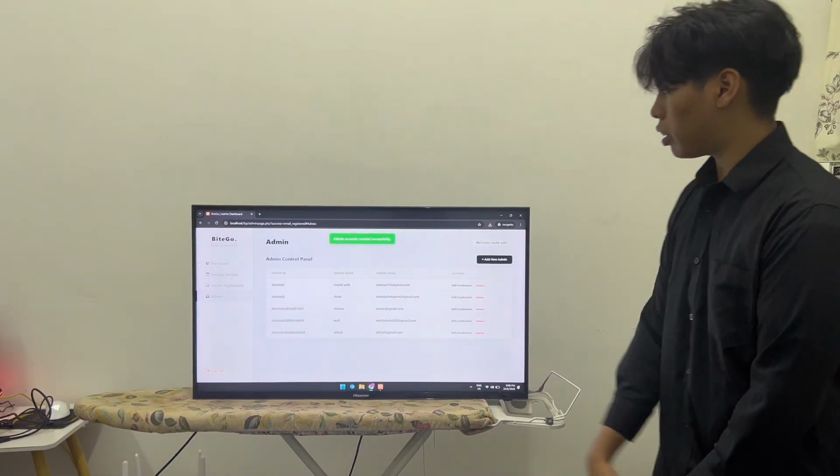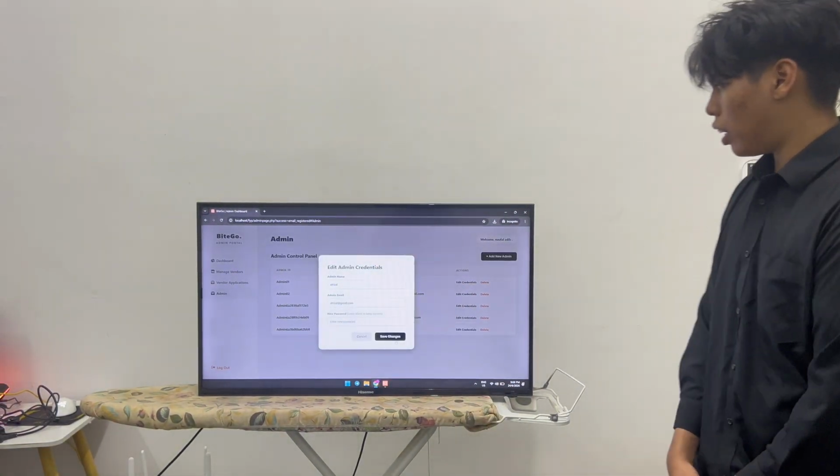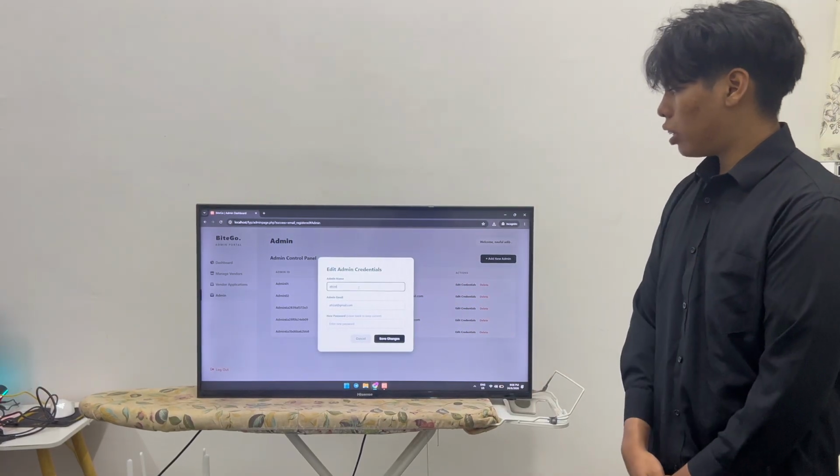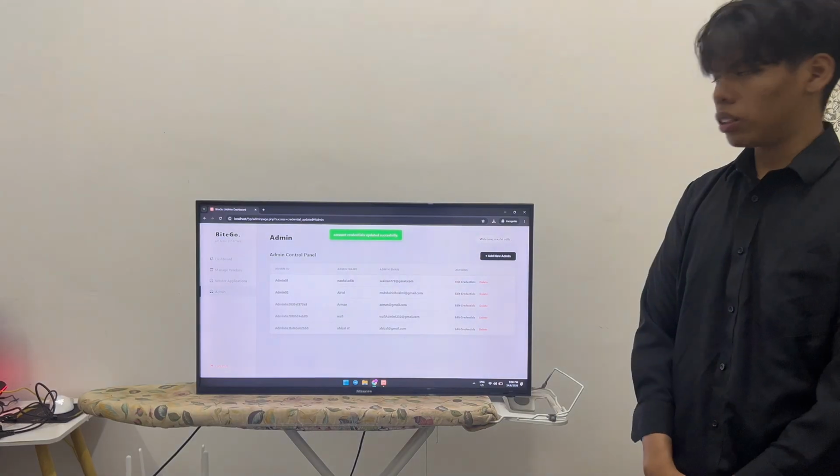You can see the admin account created successfully. Now we have 5 admins, and admin can edit their credentials by changing the name or password.